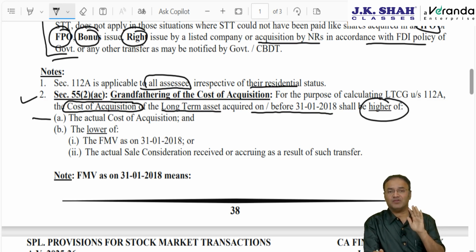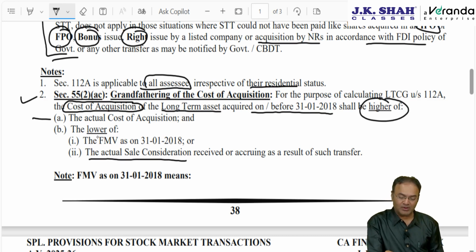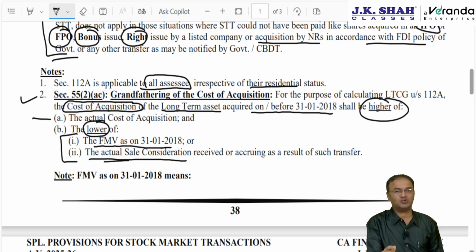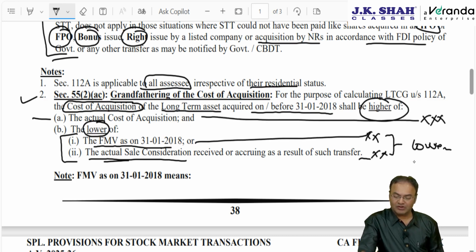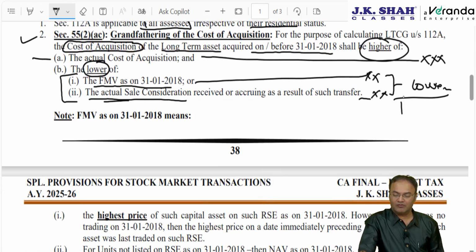But the FMV as on 31st January 18 should not be more than the actual sale consideration received or accruing now. Meaning thereby, first you take the lower of the FMV as on 31st January 18 and the actual sale consideration. Out of these two, find out whichever is lower. That lower of the two you compare with the actual cost, and whichever is higher will be your final cost of acquisition, and then capital gain will have to be calculated accordingly.